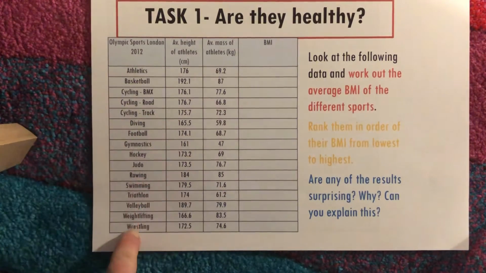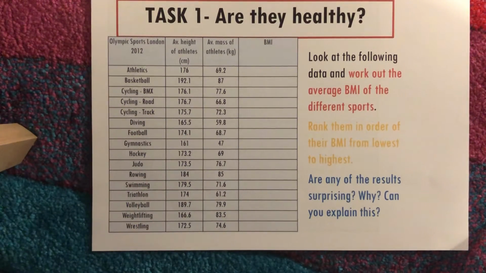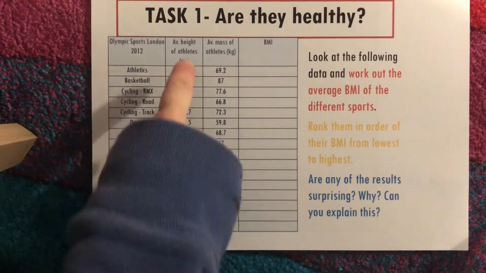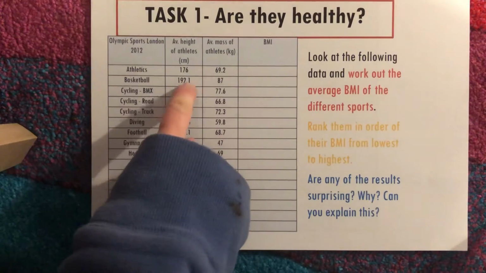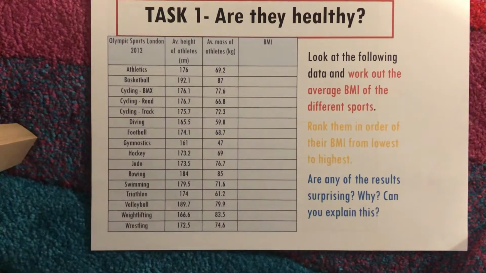I've got all sorts of different Olympic sports going on there. So loads and loads of different athletes doing different activities which require different body types to do it. I've got the average height of them here. Now, obviously, for example, with basketball, most basketball players end up being quite a bit taller than certain other sports, don't they? So let's have a look for one that's small.